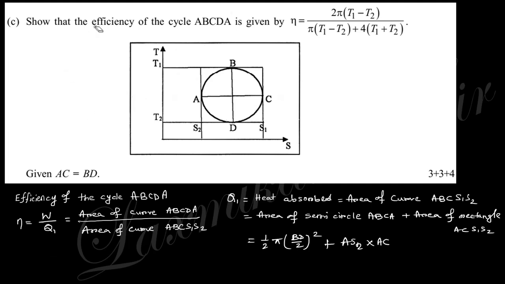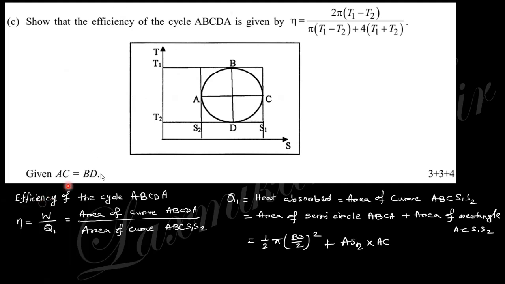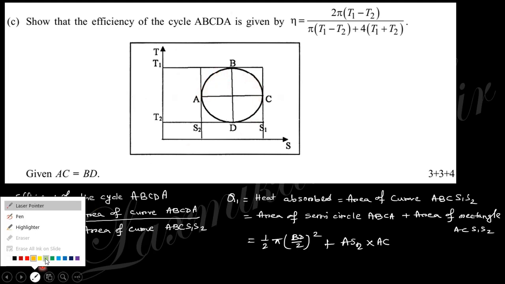The next question says the efficiency of this process is like that. Efficiency is nothing but the work done W divided by Q1, the work done by the input heat. Here W is the work, the area of this circle or ellipse, and Q1 is the area of this portion, that is the area under the curve.